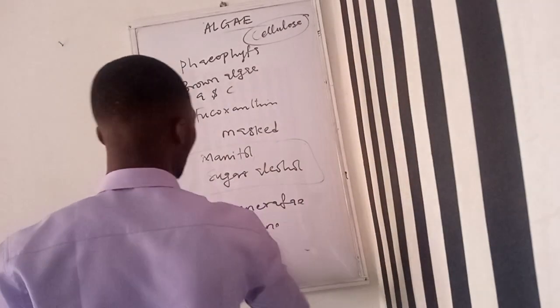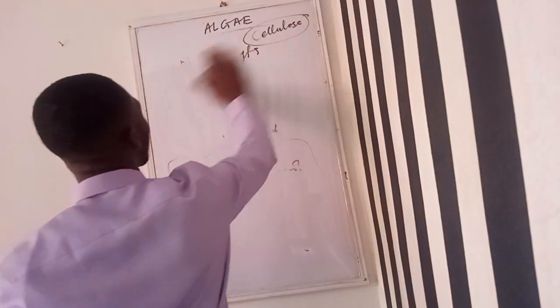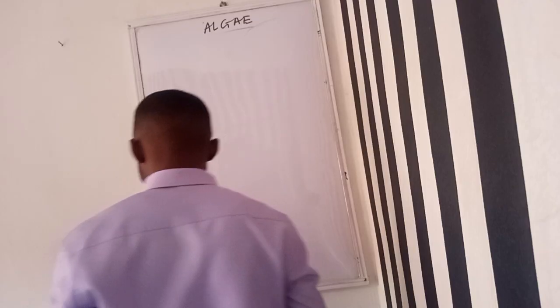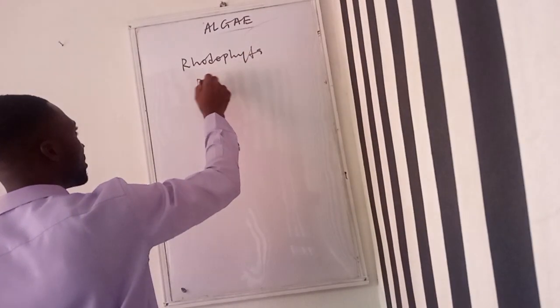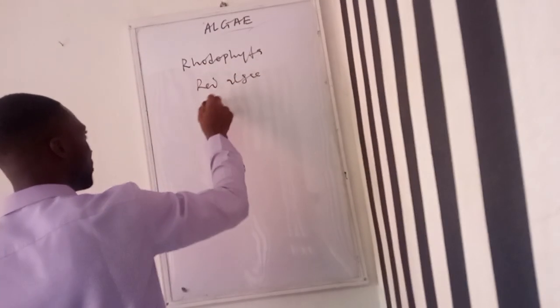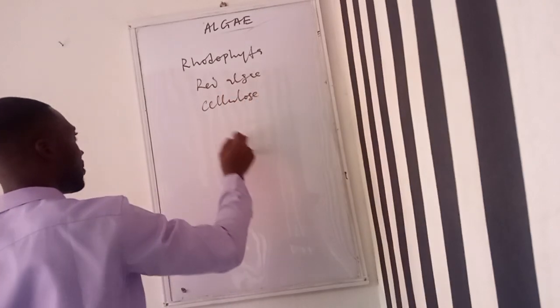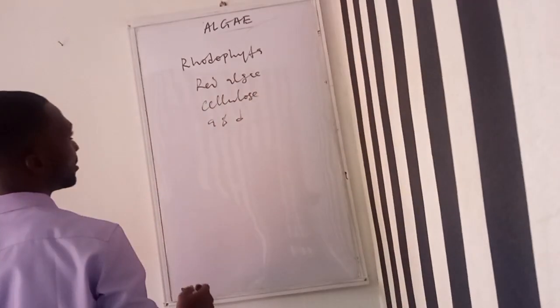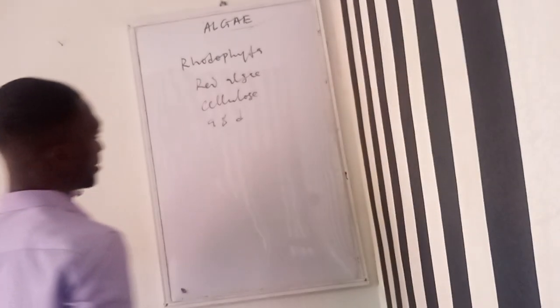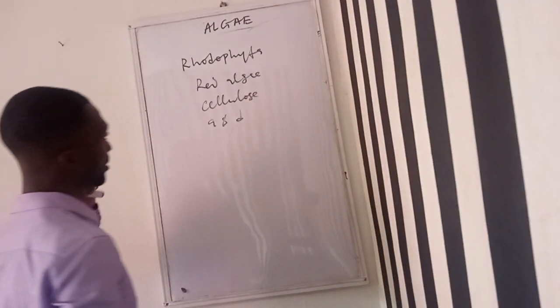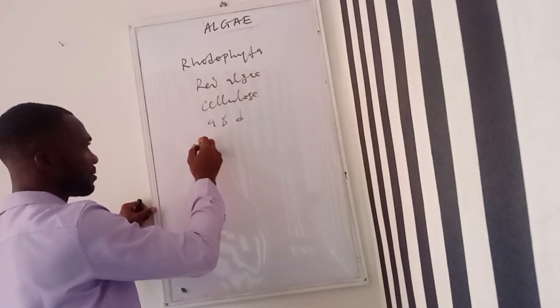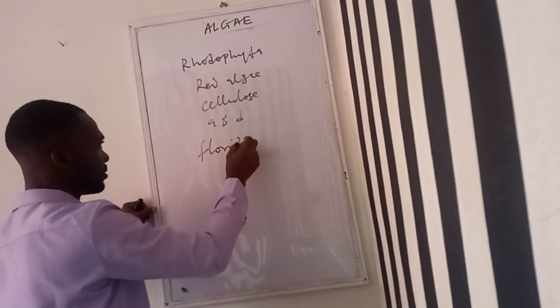The last group is called the rhodophyta. These ones are called the red algae. They also have cellulose in their cell wall. They have chlorophyll A and D. Then they store their food in the form of a starch they call floridean starch.